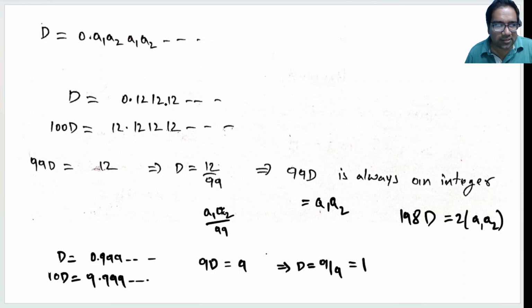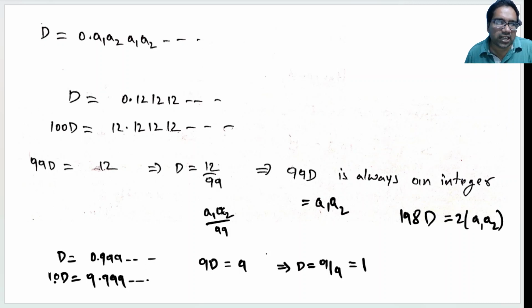Please note this infinite series representation of numbers. For example, if D is 0.99999 and so on forever, then that means D is actually 1. This is another way of representing 1, 0.9999 up to infinity. If you stop somewhere, then it will not become 1. But if this is forever, then D actually means 1.